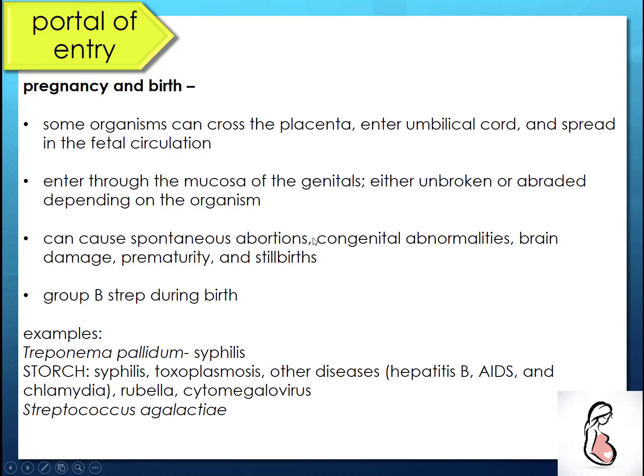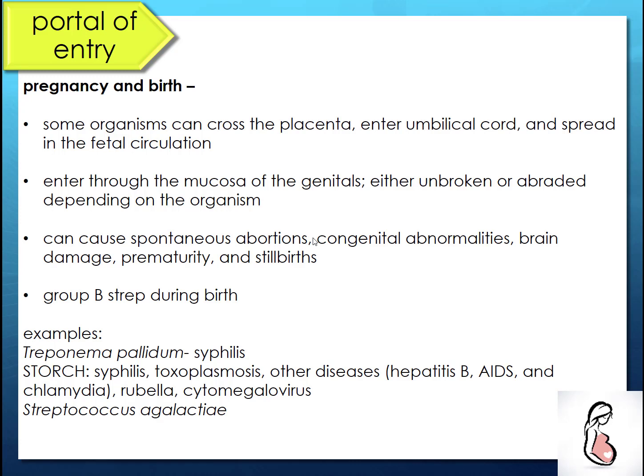All right, pregnancy and birth. So remember, this is going to be from mother to child or something happening during birth. Some organisms can cross the placenta, the umbilical cord, and they can spread through the fetal circulation. So it can go from mom to infant. They can enter mom through the mucosa of the genitals, and they can have massive effects, from abnormalities or damage all the way to stillbirths or abortions.